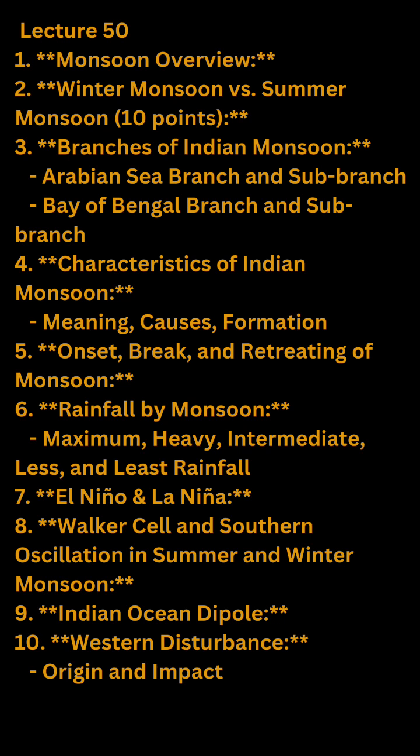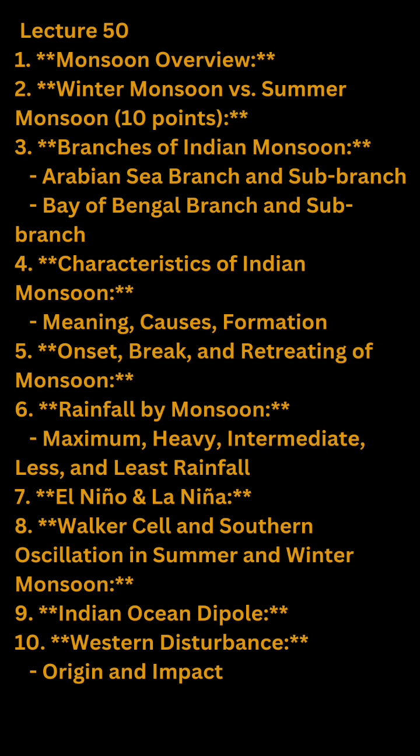Southern Oscillation. The Southern Oscillation is the atmospheric component of the El Niño Southern Oscillation (ENSO) phenomenon. It refers to the periodic fluctuation of air pressure between the eastern and western Pacific Ocean, influencing global weather patterns, including the Indian monsoon.